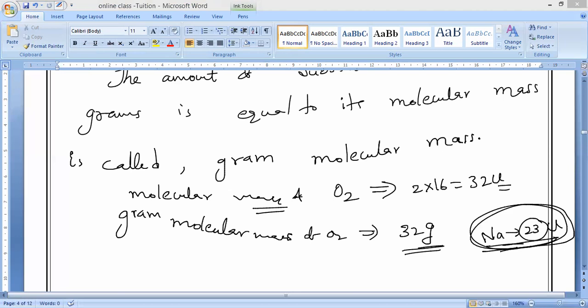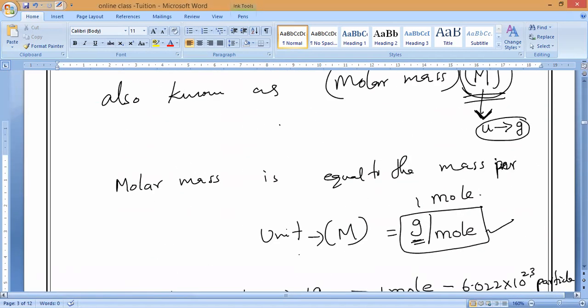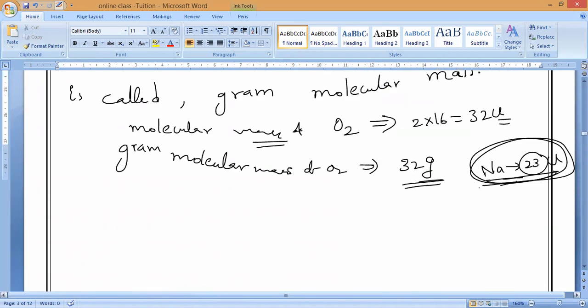The molar mass of the substance equals the mass of 1 mole of its molecules. Here it is 1 mole of its atoms, and here 1 mole of its molecules.